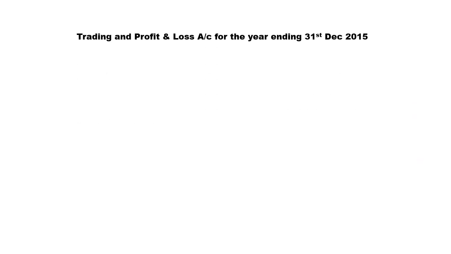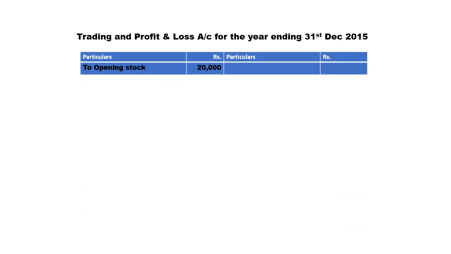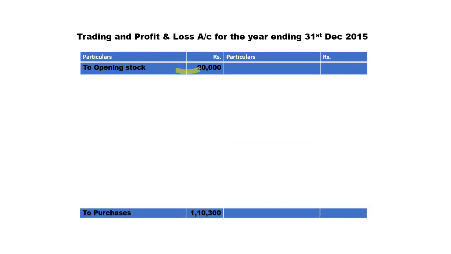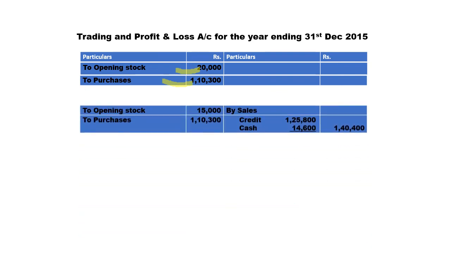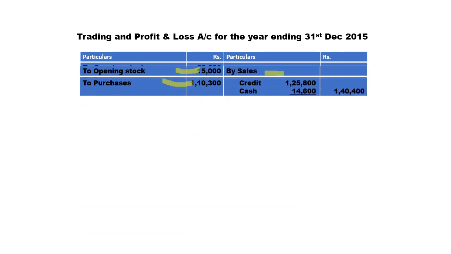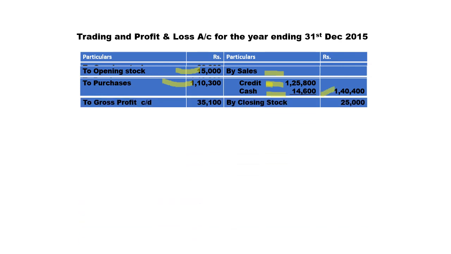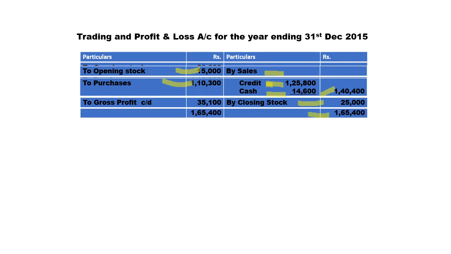Next, preparation of trading profit and loss account for the year ending 31st December 2015. So first item, opening stock 20,000 rupees. Next, purchases 1,10,300, credit purchases. Next, by sales, credit side, credit sales 1,25,800, cash sales 14,600, total sales 1,40,400. Next, closing stock 25,000 and total comes to 1,65,400 and gross profit, that's balancing figure, comes to 35,100.